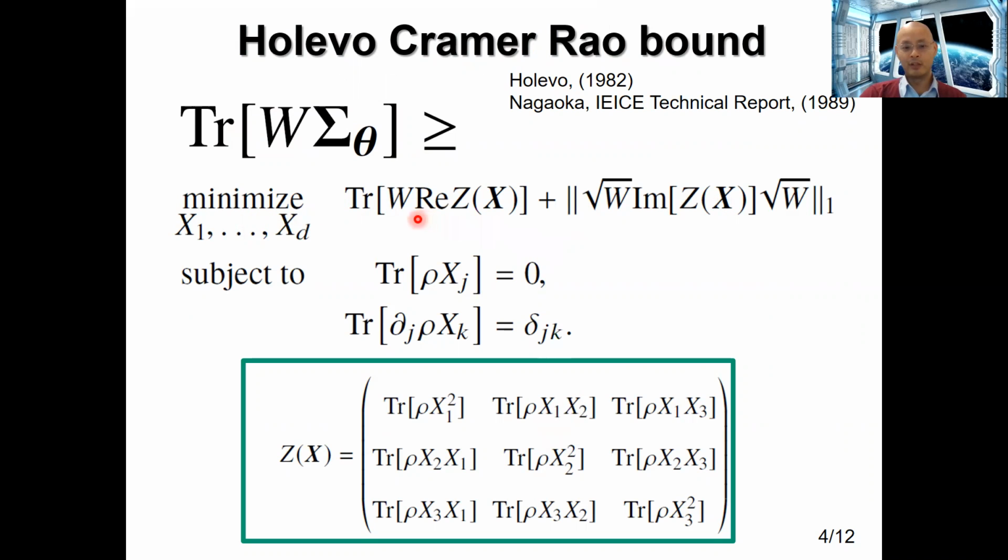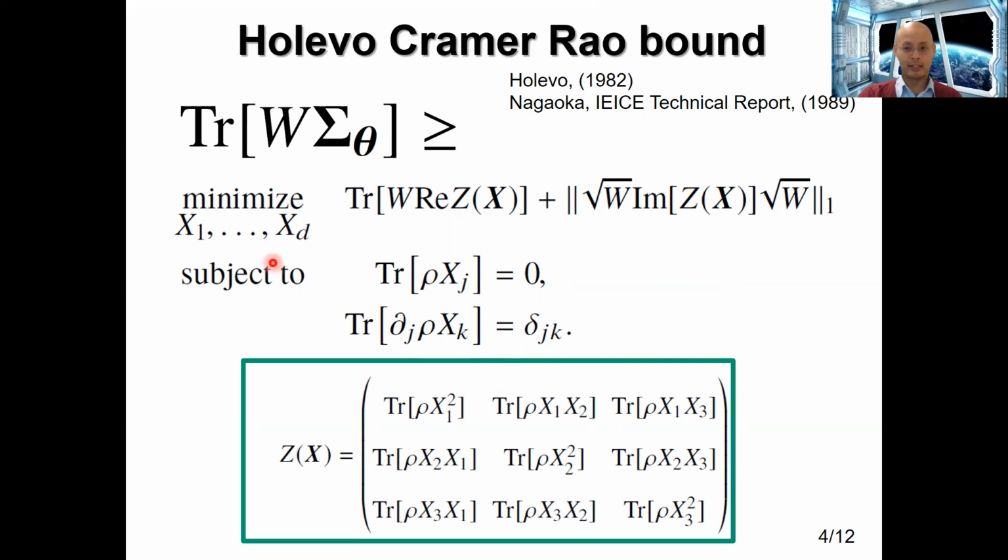The quantity that's being minimized over here is something that's linear in the Z matrix and something that is like the trace norm of the imaginary part of the Z matrix. And we have some constraints over here. What is important about these constraints is that they are linear in the optimization variables X. The X's are essentially the observables that we are going to measure.